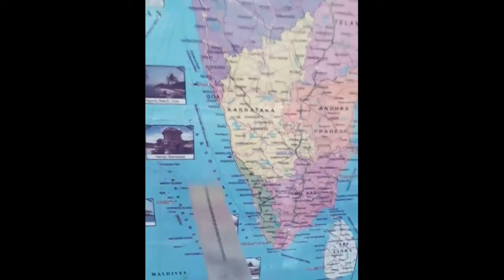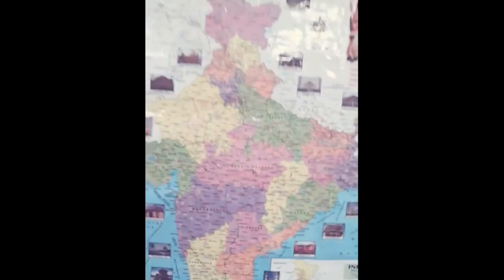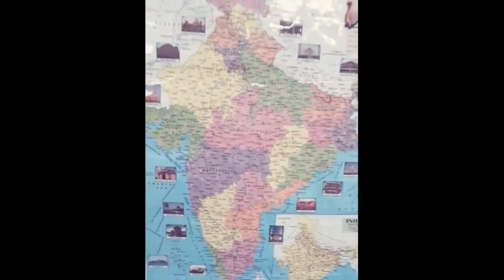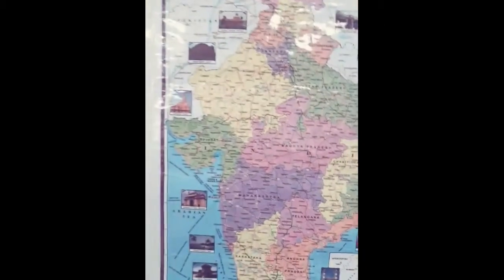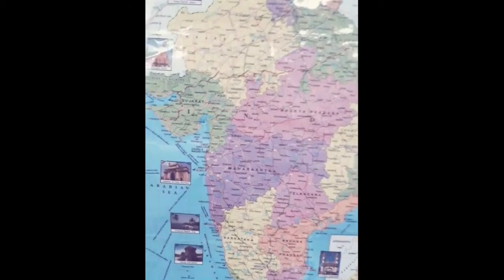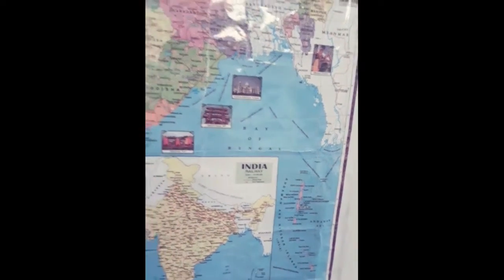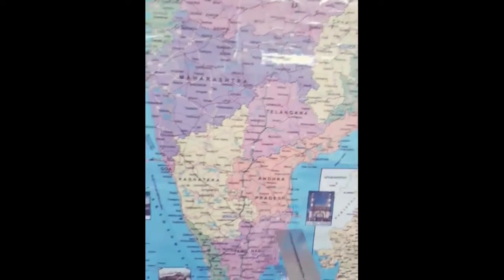Now we are going to discuss union territories. Okay, so at present, as of 2020, we have 28 states and 8 union territories, right? So Lakshadweep, what is the capital of Lakshadweep? Kavaratti. And Andaman and Nicobar Islands, the capital is Port Blair. And here Puducherry.